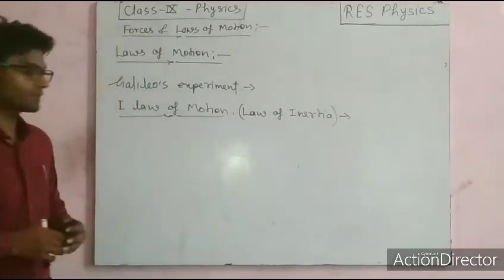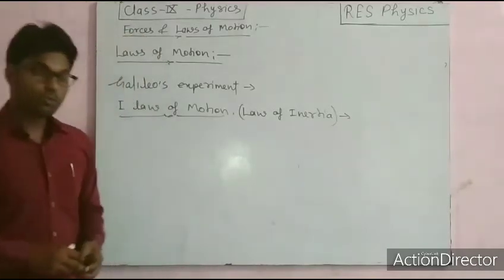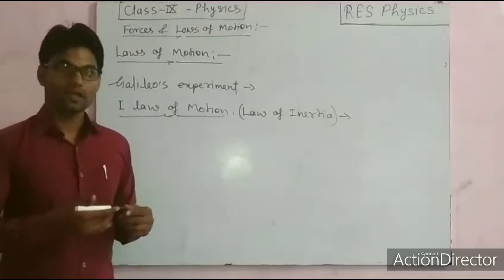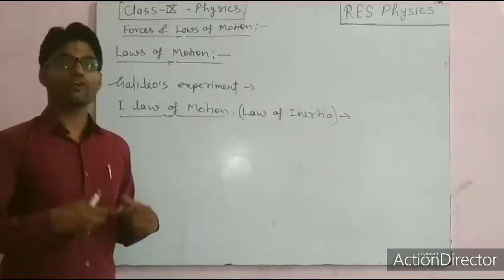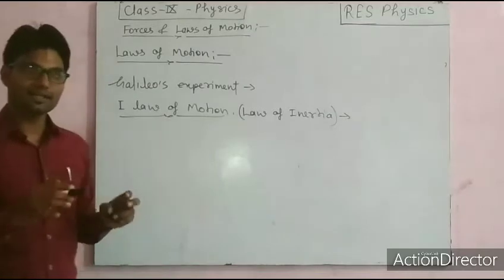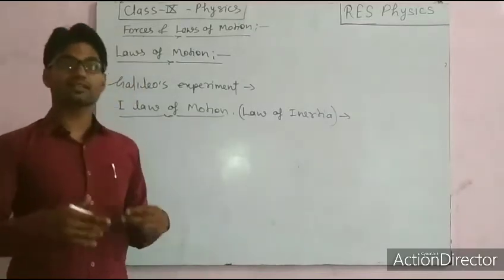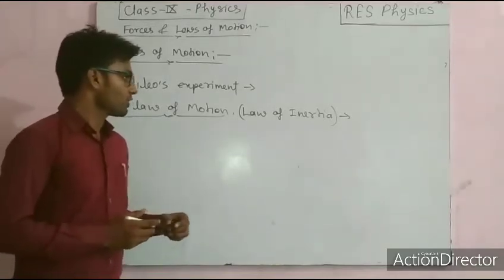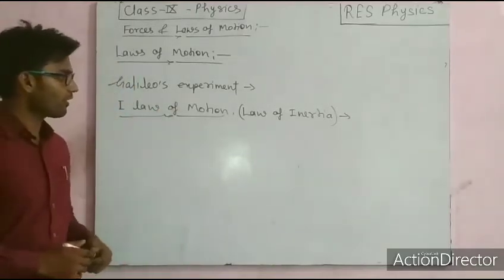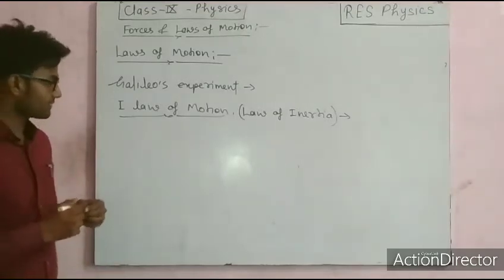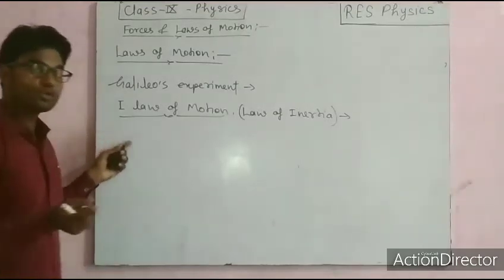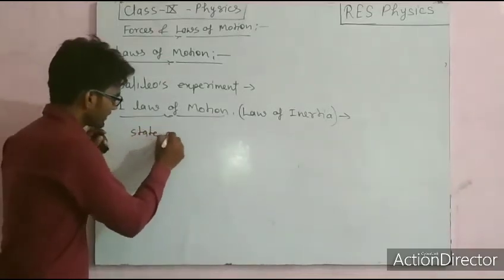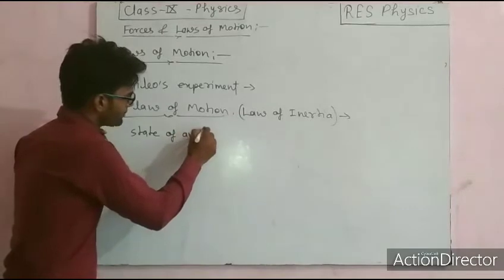The statement of the first law is: a body will continue its state of rest or state of uniform straight line motion until and unless any external force is applied on the object, right? So this is the statement of the first law, correct? Now here we talk about the state of an object.